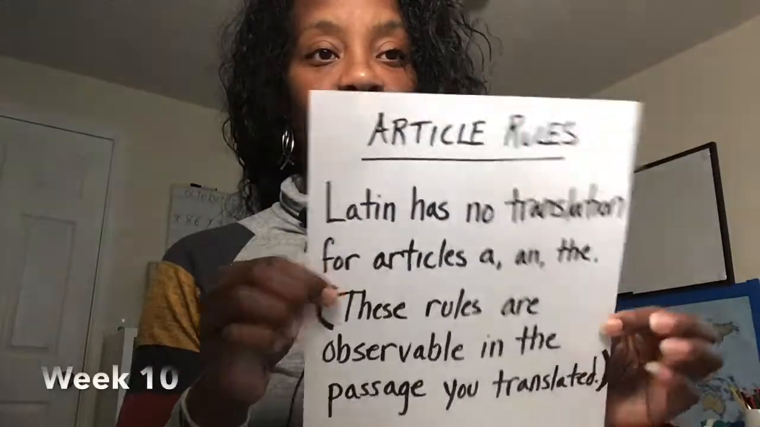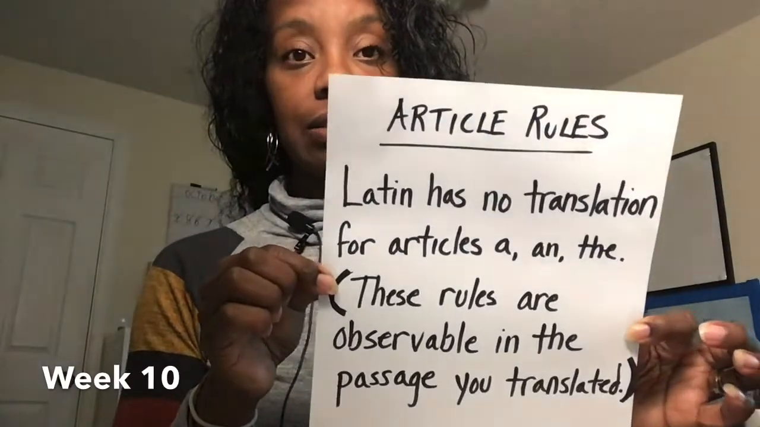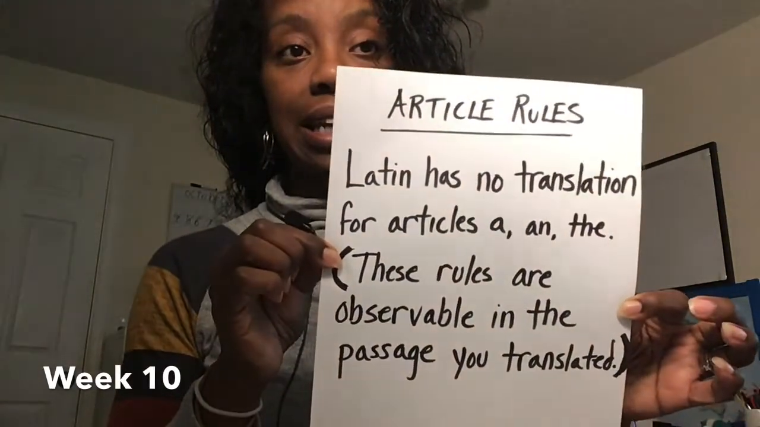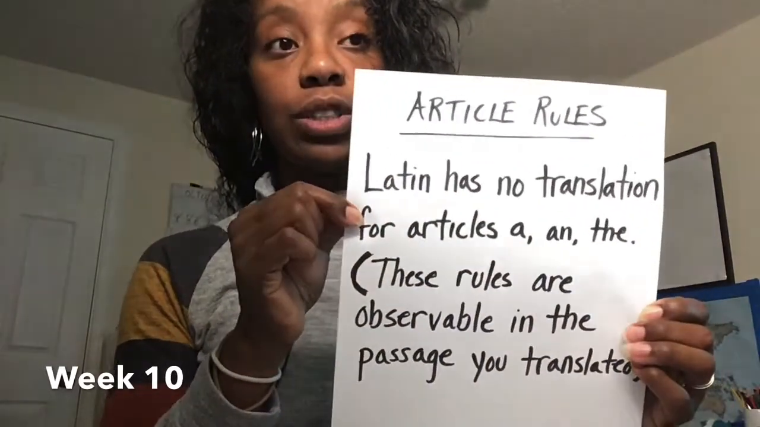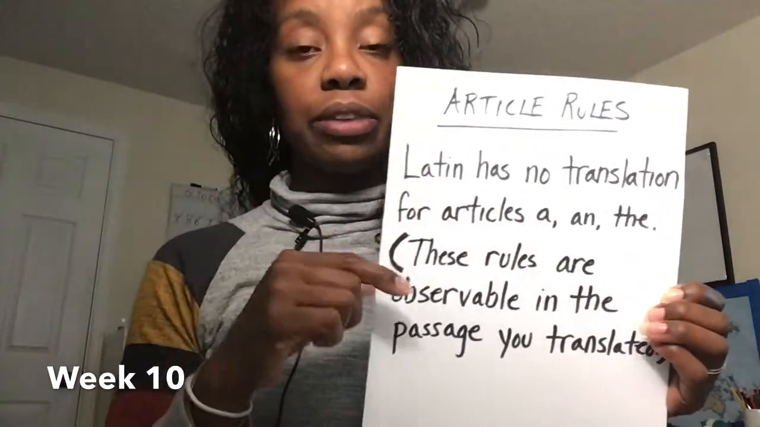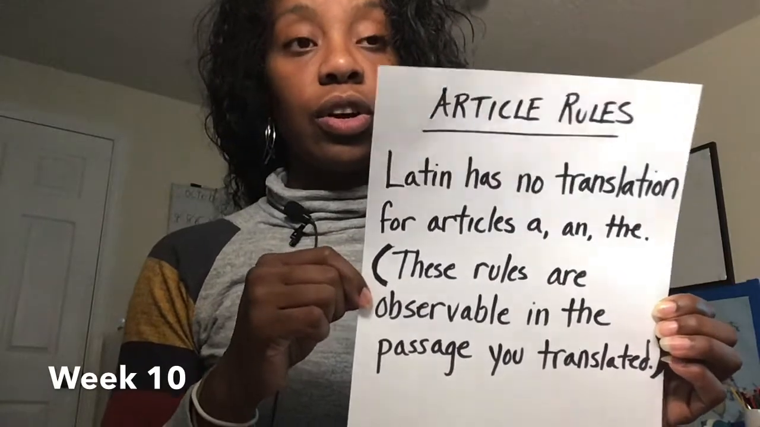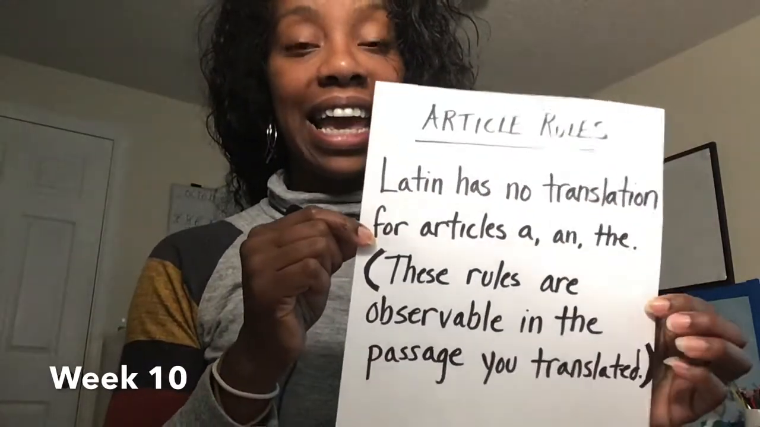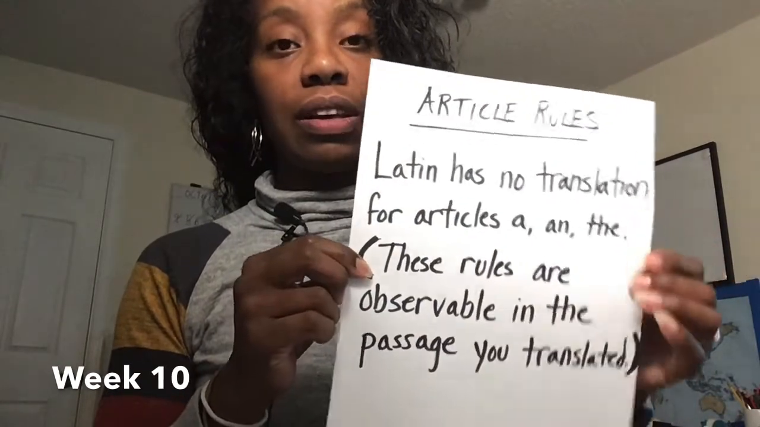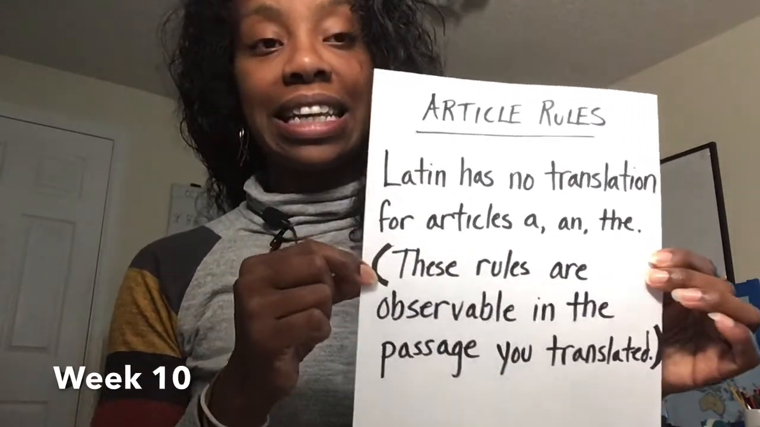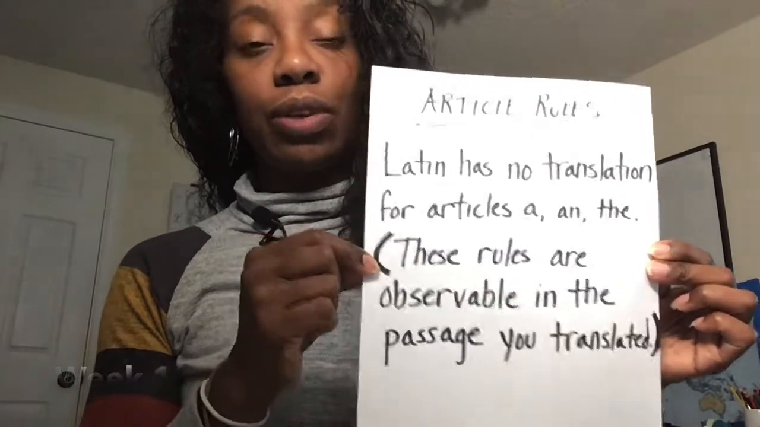Week 10 is article rules. Okay, these are Latin article rules, week 10. And it basically says Latin has no translation. So we'd say and repeat, Latin has no translation for articles a and the. These rules are observable in the passage you translated.